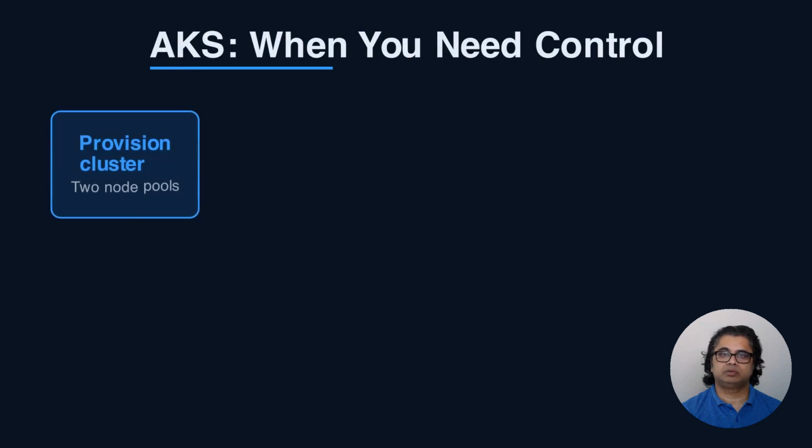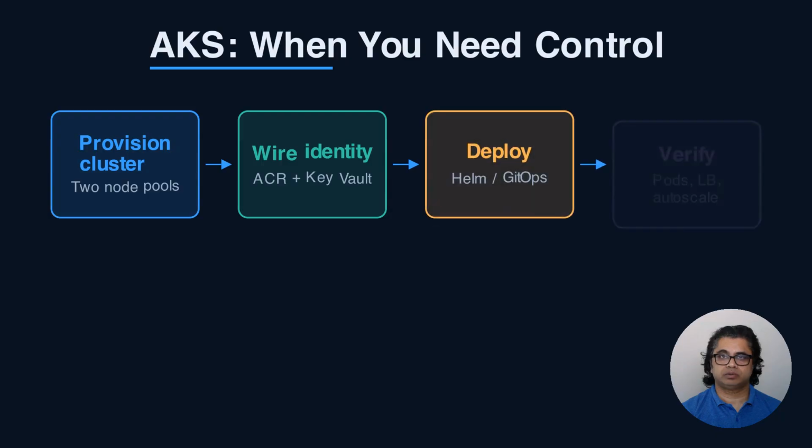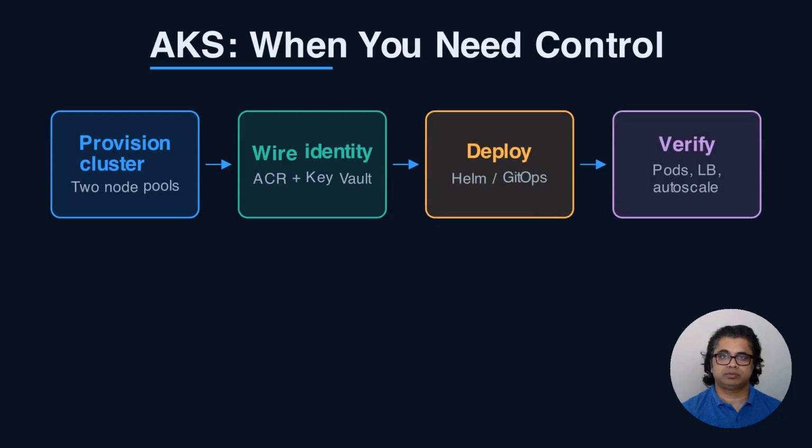Reach for AKS when you're running many services together and need real control. Provision the cluster with a system node pool and a separate user node pool so your workloads don't fight the system components. Enable the AKS managed identity, integrate with Azure Container Registry for image pulls, and turn on the Key Vault Secrets provider so pods get secrets without hard coding them. Use Azure CNI networking if pods need VNet addresses. Deploy with Helm or your GitOps tool, then verify pods are running. The load balancer has a public IP, and the cluster autoscaler adds nodes under pressure. This is powerful, and it's the most operational overhead of the three.